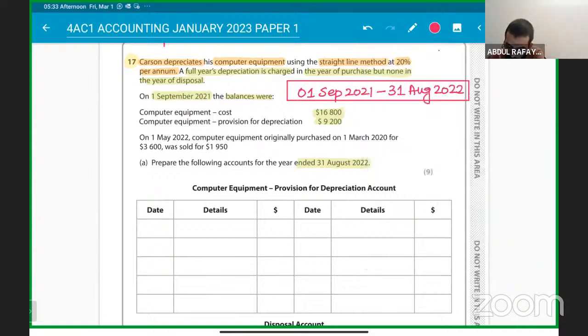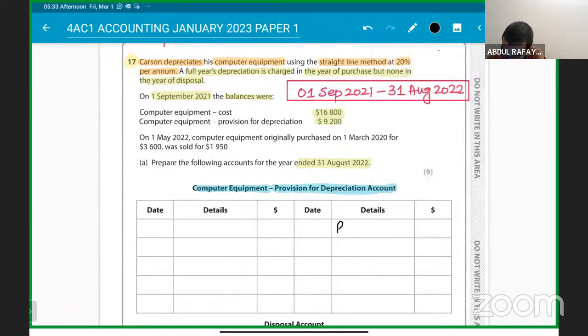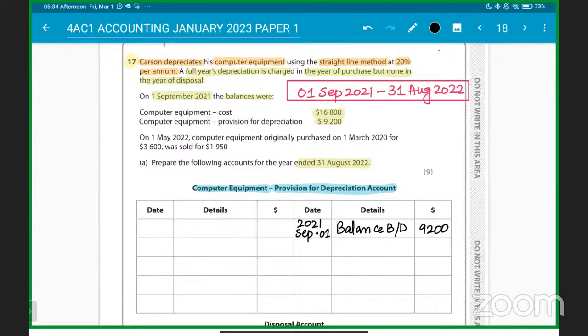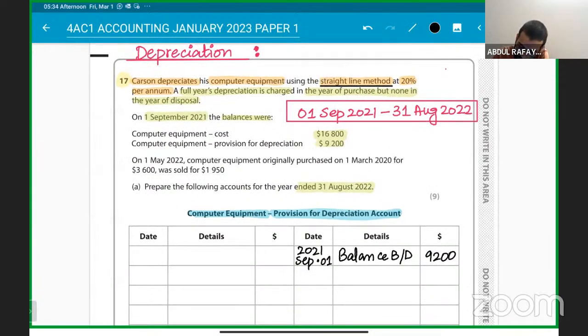The next thing is that you have to make the provision for depreciation account. So the provision for depreciation account for the computer equipment always starts on the credit side because of its contra nature. So it will be balance brought down, which will be 9,200, on the date of 1st September 2021. Got it? Then you have to calculate the depreciation. The policy is simple. It is straight line method at 20% per annum, and in the year of disposal, no depreciation is charged.